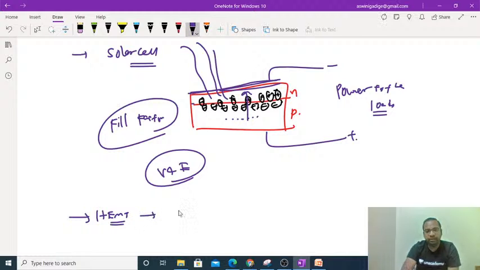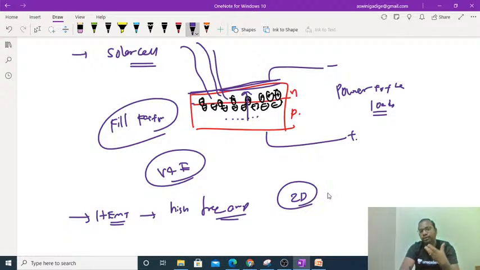While coming to the HEMT, high electron mobility transistor, first of all, these are used for high frequency amplification purposes. And why are we getting high mobility for the electrons? Because of the two-dimensional electron gas. We are going to get the high electron mobility in this case. The HEMTs are mostly made up of gallium arsenide materials, and different layers will be there.